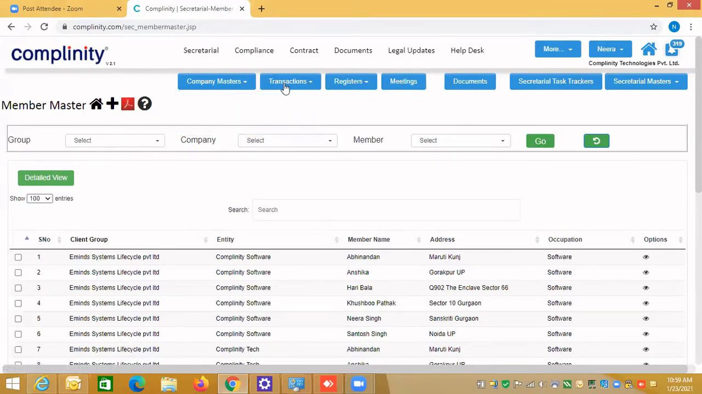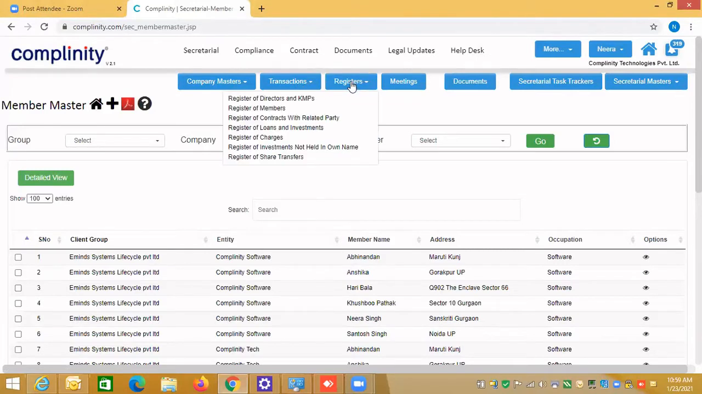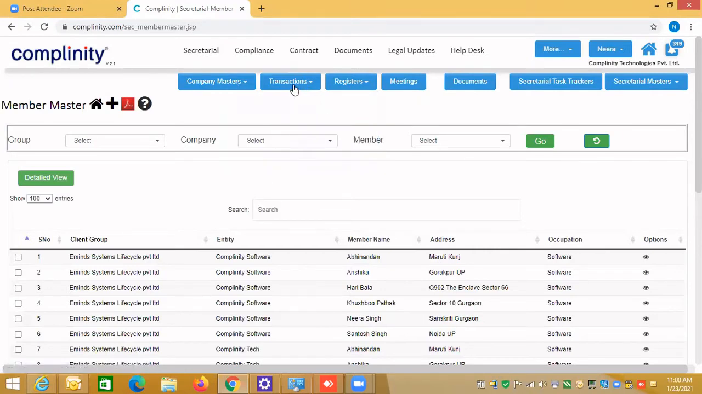And once you do the transactions, then you can also generate the registers. In registers, you have a register of director and KMP, register of member, and register of share transfer. All the data which you are inputting through the company master and doing the shareholding transactions will come into these first two and the last register of share transfer, and the other four are standalone registers not linked to any other data. So we'll come to this later on. Let's see how the transaction works.